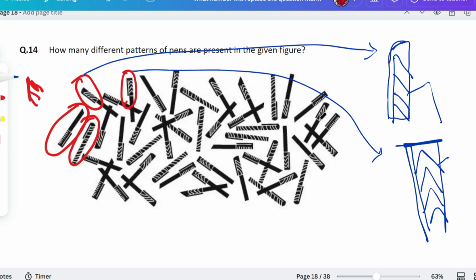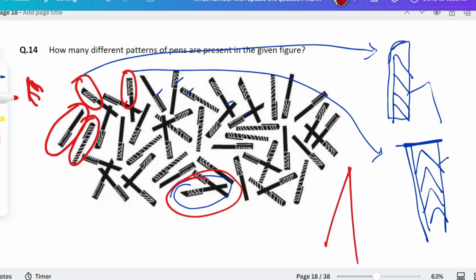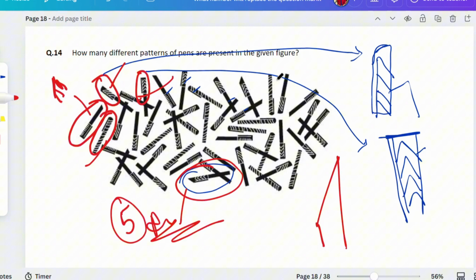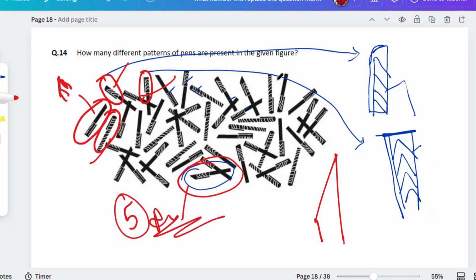So there's one here. Now if we go here, this is same, this is same. This one we have calculated here. This is same, this is same. Anything from here? No, nothing much. If you watch the same part which is here, it is different, it is properly slanted, so this one will be considerable. So overall, how many do we get, guys? 1, 2, 3, 4, and 5. So the answer would be 5. This is how we have to calculate, and overall we should properly understand the calculation part and the counting part.